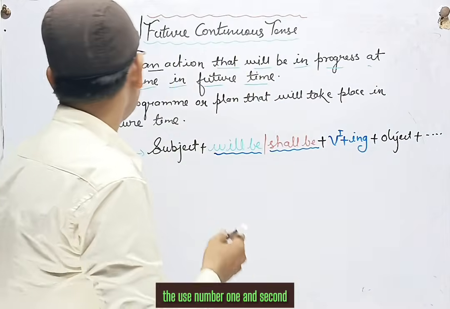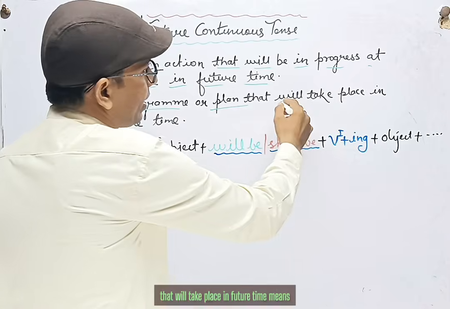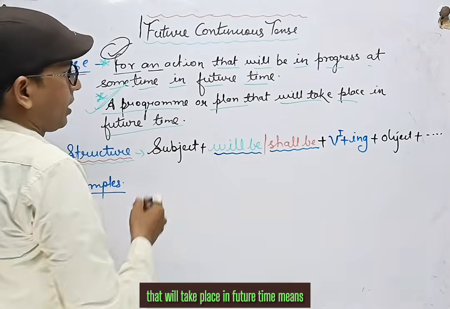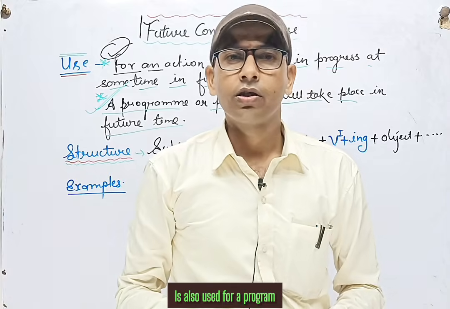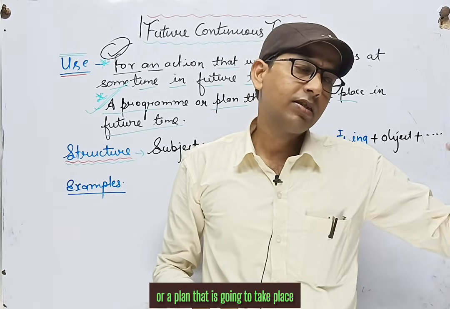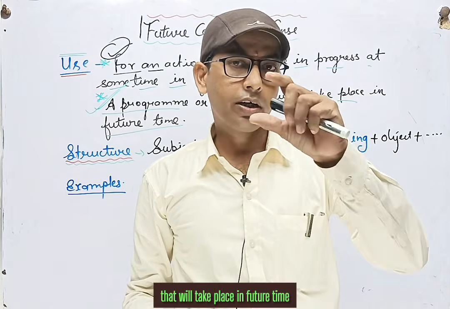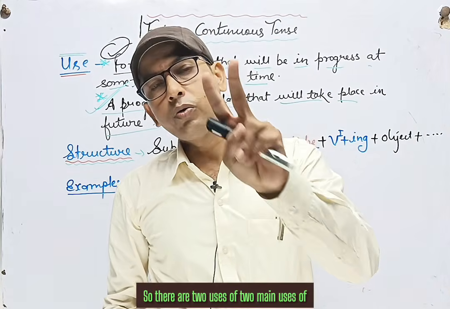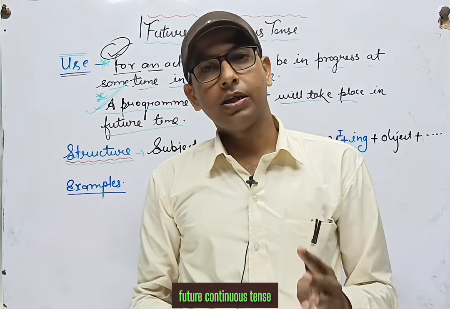And the second point is that a program or plan that will take place in future time. Future continuous tense is also used for a program or a plan that is going to take place in future time. So there are two main uses of future continuous tense.